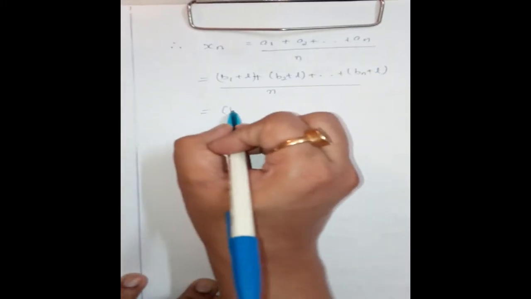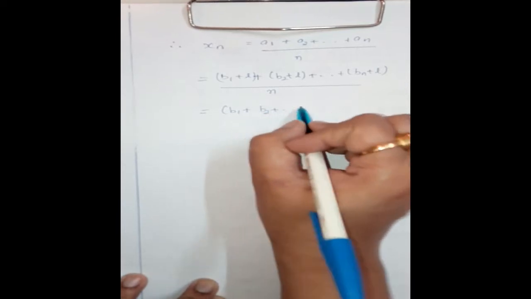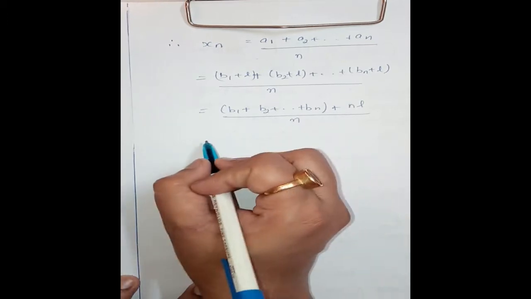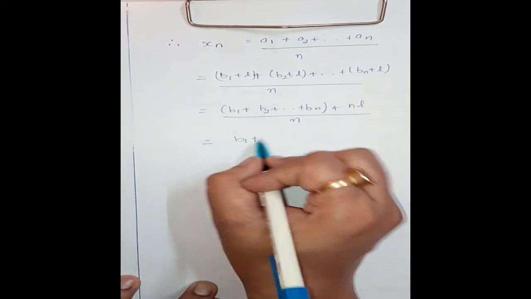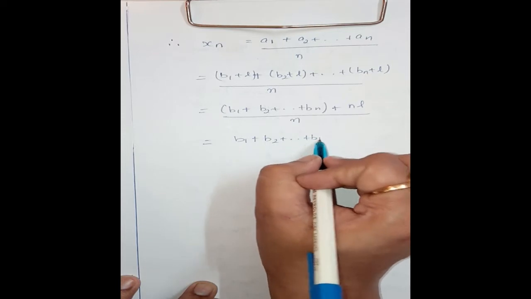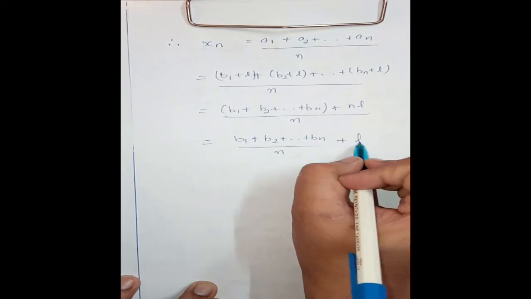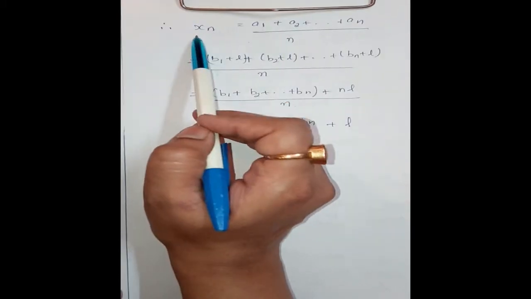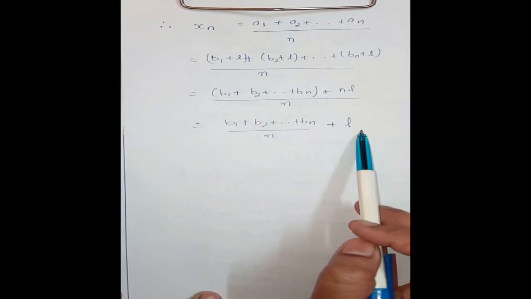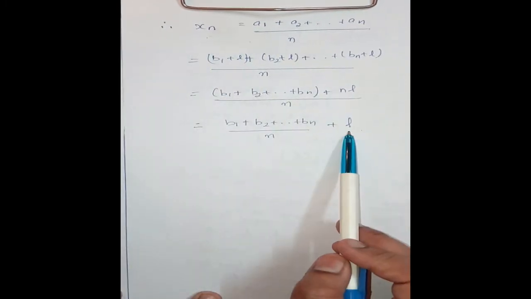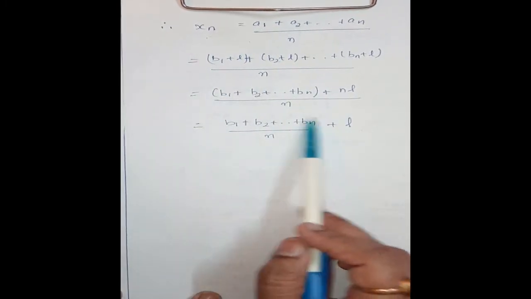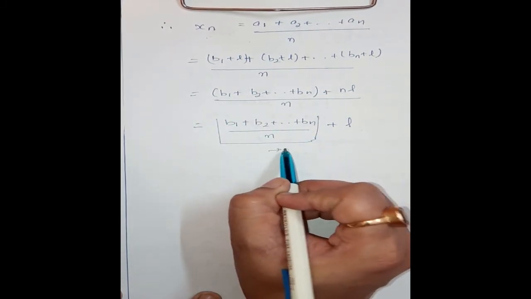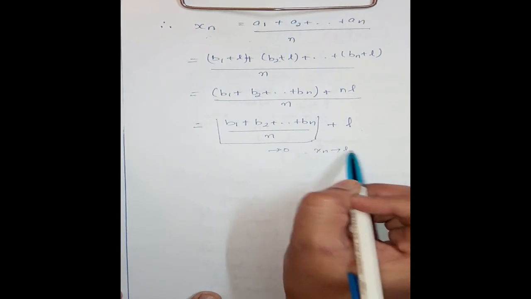That is (b1 + b2 + ... + bn + n times L) divided by n, or this can be written as (b1 + b2 + ... + bn) divided by n, plus L. Now we want to show x_n tends to L. In order to show x_n tends to L, it is enough to show this whole term tends to 0.